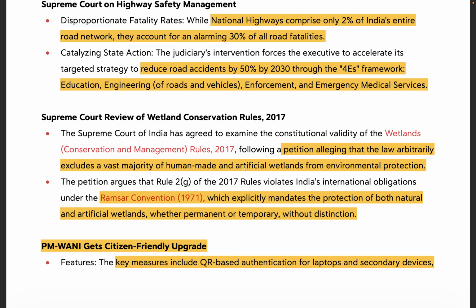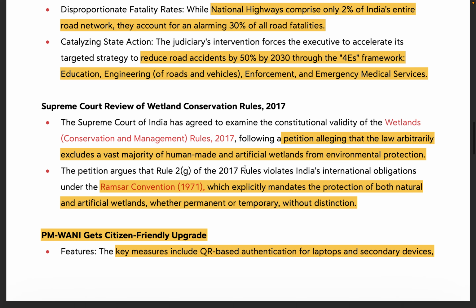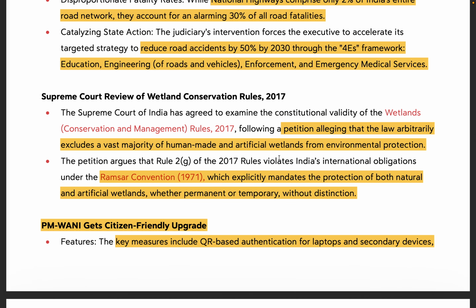So the Supreme Court has agreed to examine the constitutional validity of the Wetlands Rules 2017. Now this rule is again well covered in your static resources. You do not need to waste time learning the exact rules while reading your current affairs. All you need to know is that the petition has challenged the fact that a vast majority of human-made and artificial wetlands have been excluded from environmental protection under these rules, and the Ramsar Convention